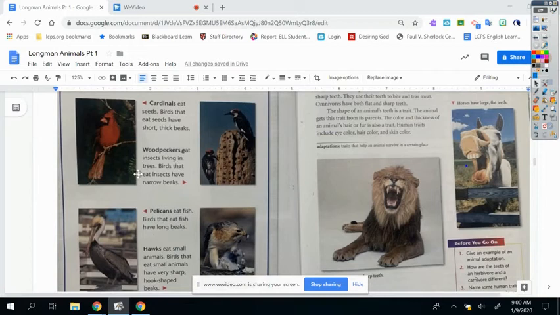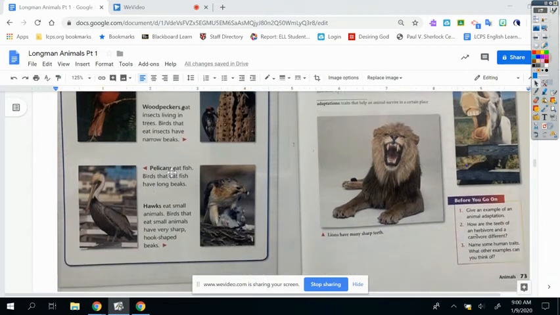Woodpeckers eat insects living in the trees. Birds that eat insects have narrow beaks. Narrow means skinny. They have to have those skinny beaks to go inside those little holes. Pelicans eat fish. Birds that eat fish have long beaks. Hawks eat small animals. Birds that eat small animals have very sharp, hook-shaped beaks. So do you see this hawk has a very hook-shaped beak because it eats small animals.